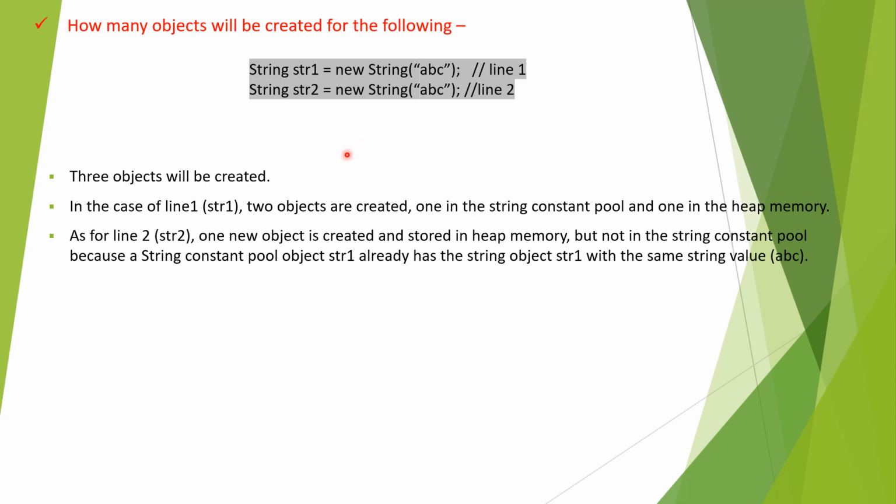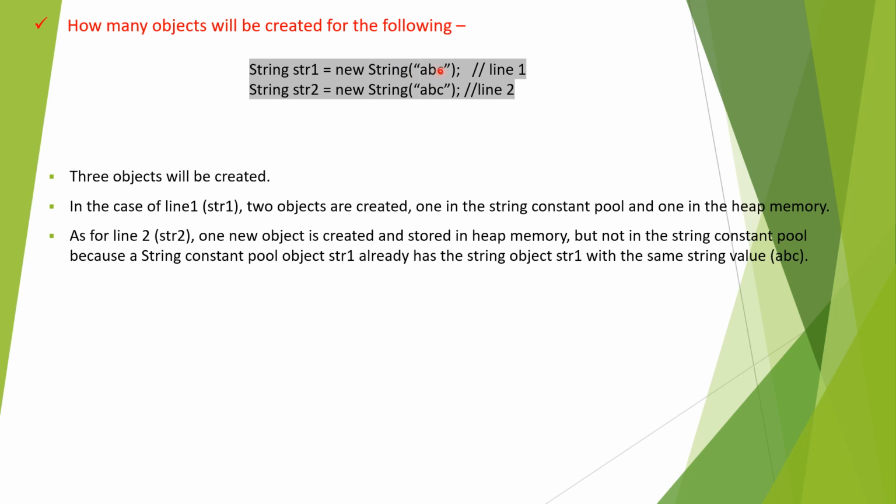How are they created? Whenever line 1 is executed, we have the str1 variable. Here two objects are created, because we have the new operator. It will check in the string constant pool.